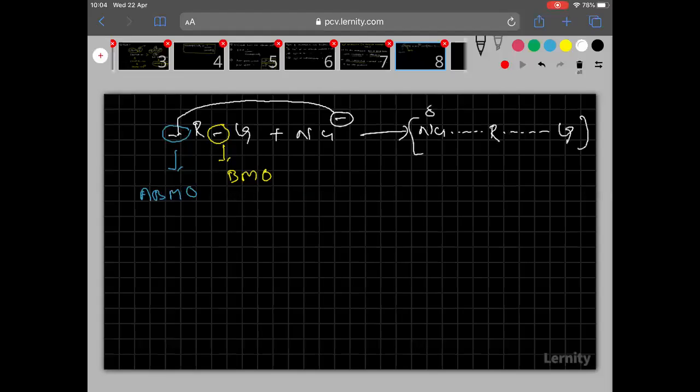Remember, nucleophile has a negative charge, leaving group also has a negative charge. So this is called the transition state. It is highly unstable. Why it is unstable we are going to see in the next slide. Transition state, which is the highly unstable state.